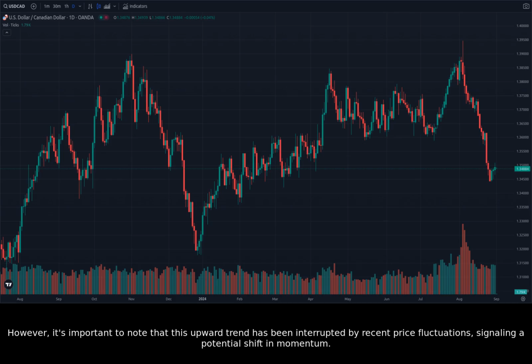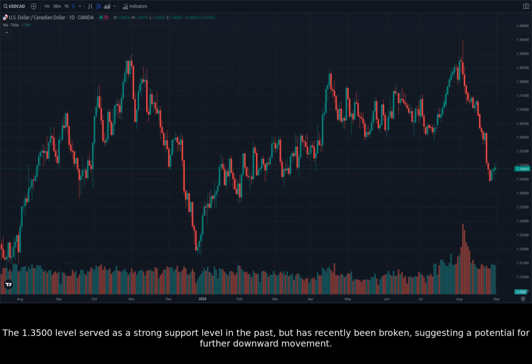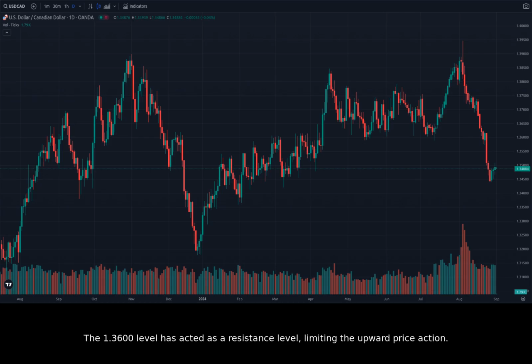in momentum. Examining the daily chart, we can identify key price levels that are worth watching. The 1.3500 level served as a strong support level in the past, but has recently been broken, suggesting a potential for further downward movement. The 1.3600 level has acted as a resistance level, limiting the upward price action. Whether the price can break above this resistance level will be a critical factor in determining the future trend.